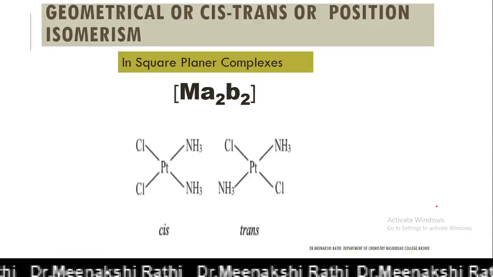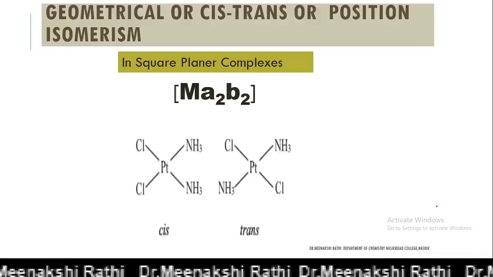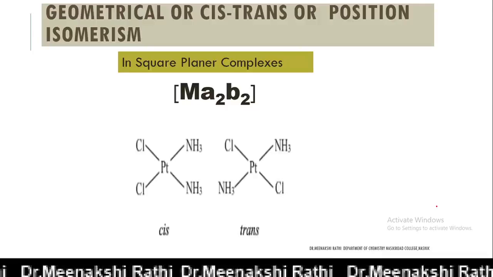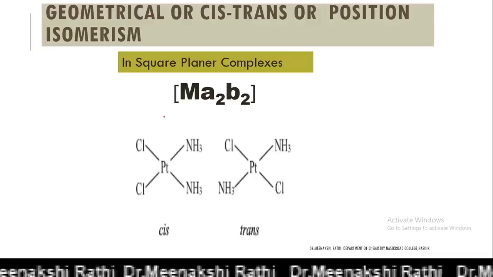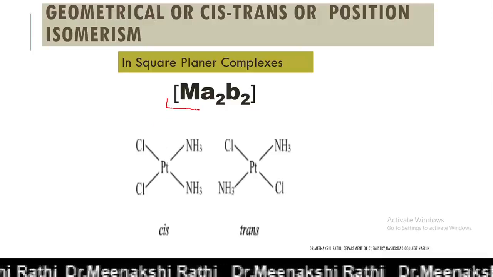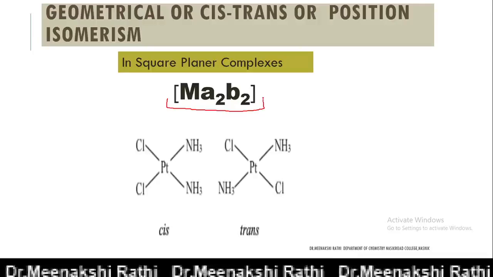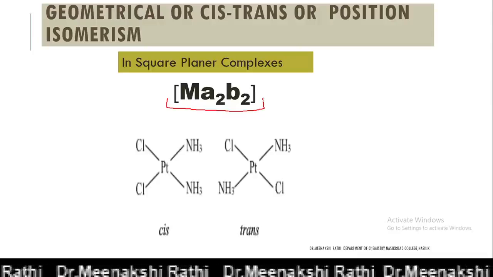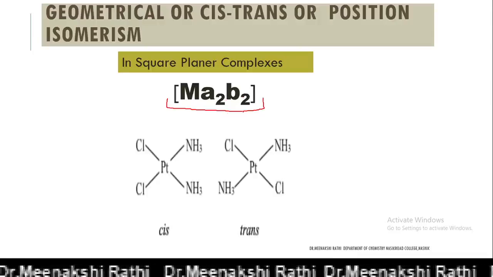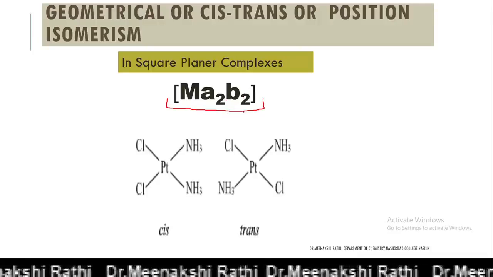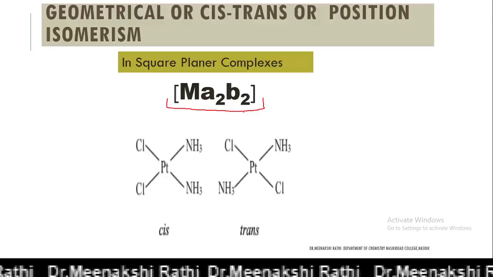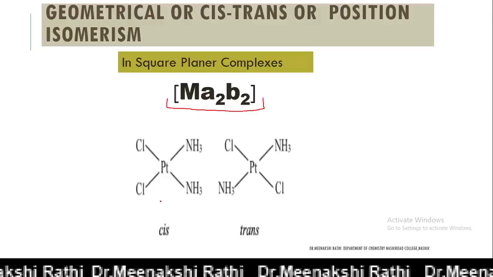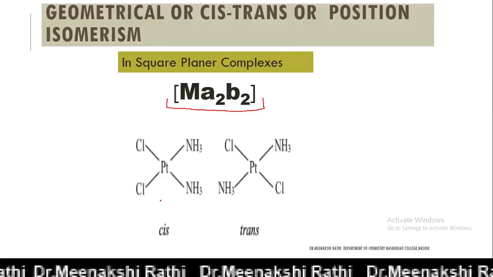Square planar complexes are of different types, so let's start one by one. First one is the square planar complex of type Ma2B2. Here M is the central metal ion and A and B are two monodentate ligands. For example, see here, dichlorodiammine platinum.